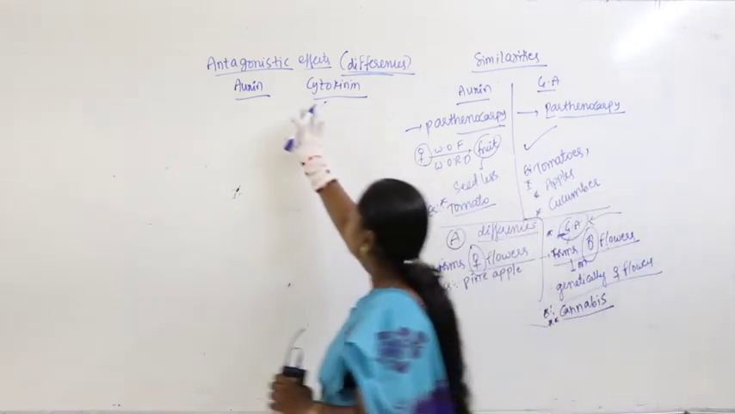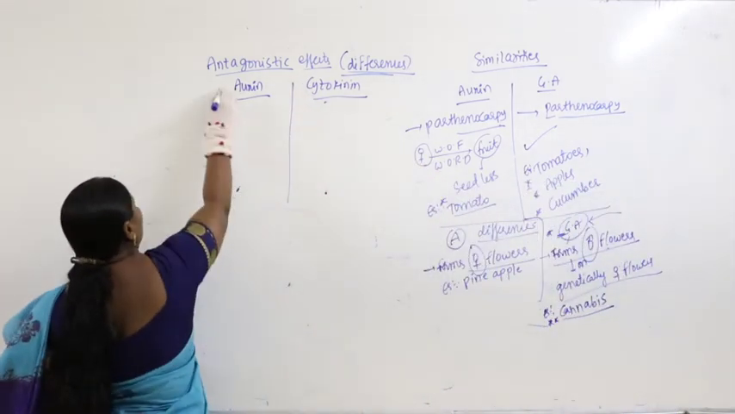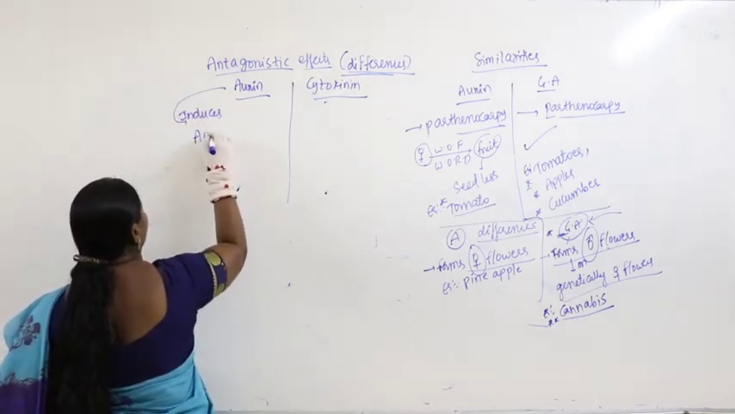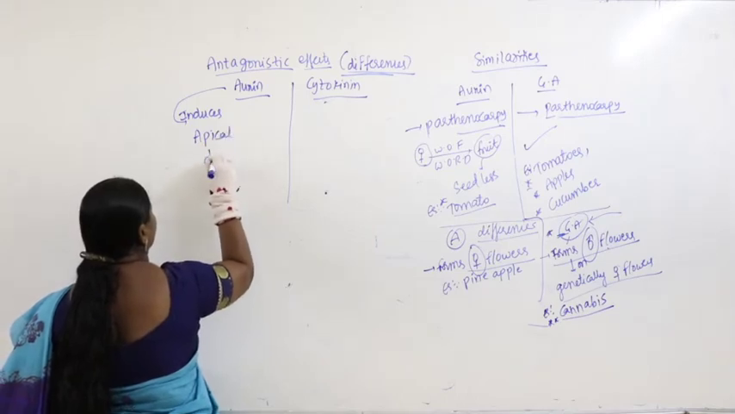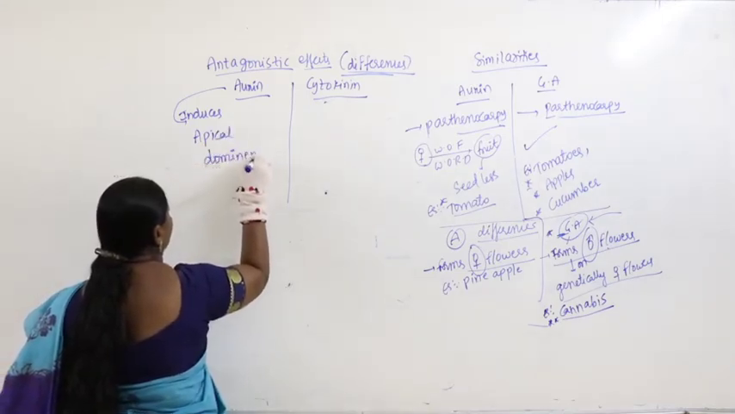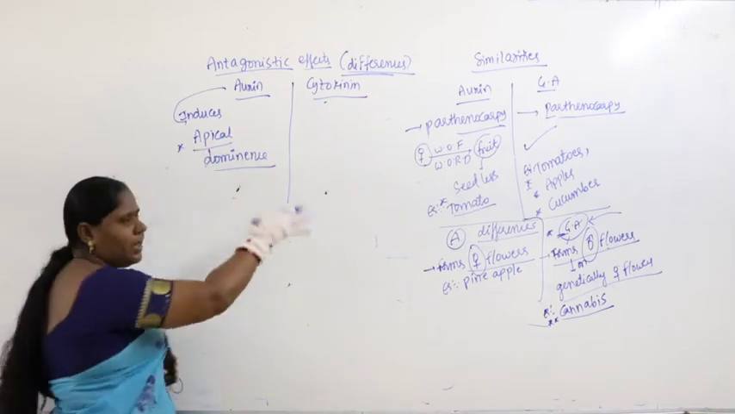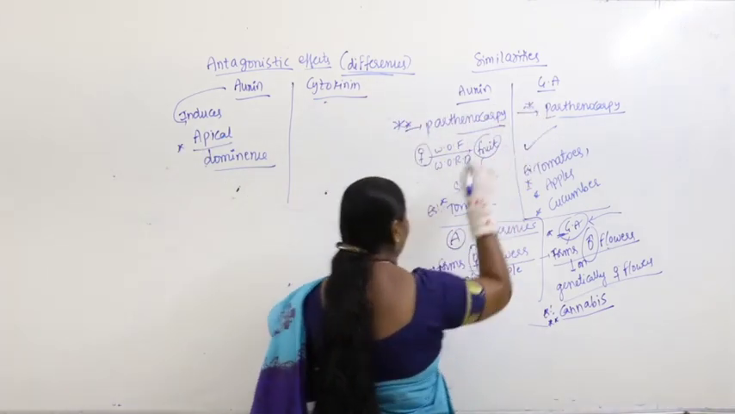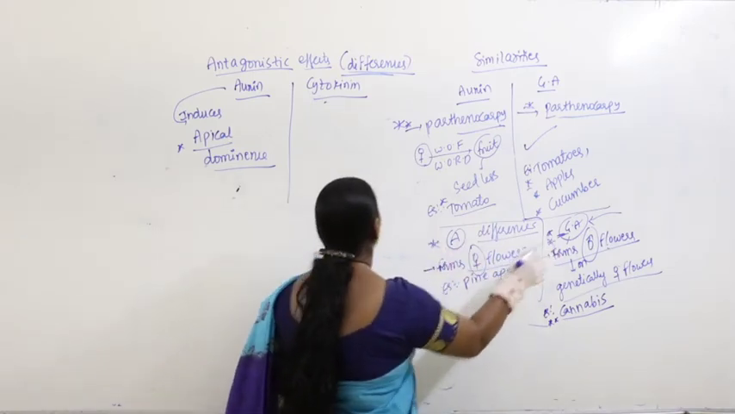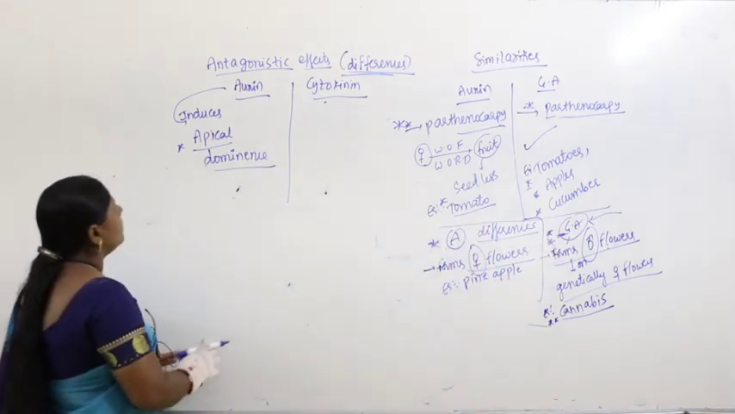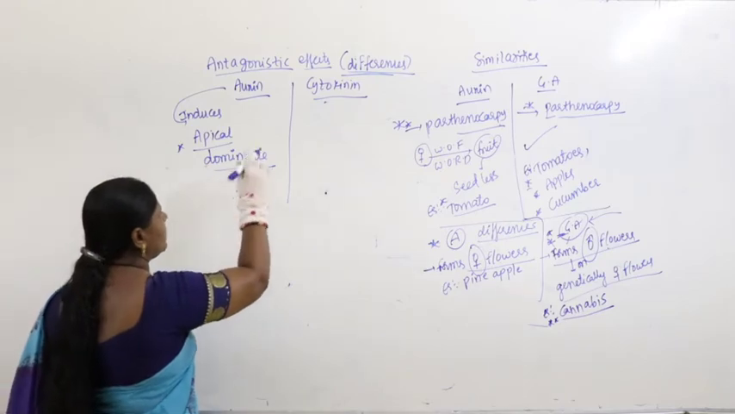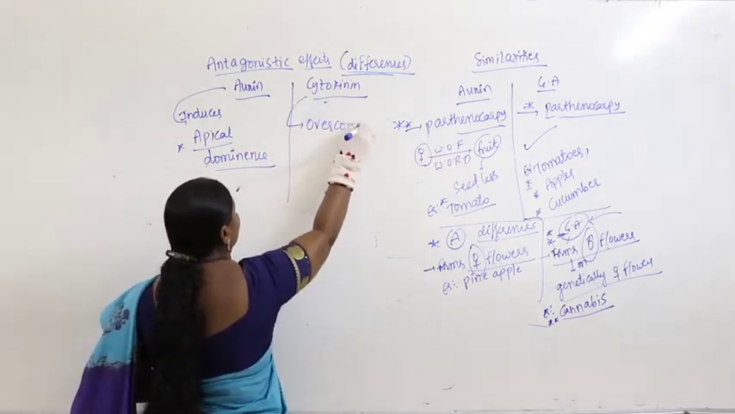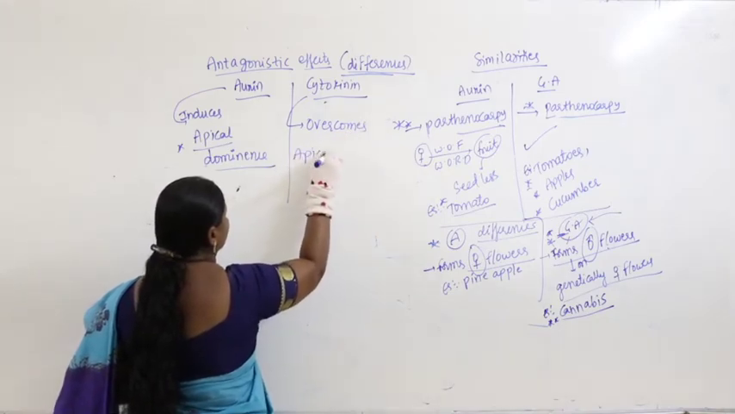Similarly, the differences between auxin and cytokinin: auxin induces apical dominance. Very, very important. What I am telling you is all very important. Similarities are important and differences are also important. So auxin induces apical dominance; cytokinin overcomes apical dominance.